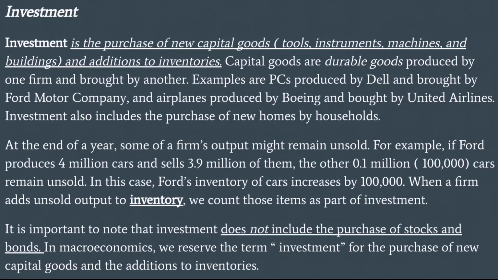At the end of a year, some of the firm's output might remain unsold. For example, if Ford produces 4 million cars and sells 3.9 million of them, the other 0.1 million, that is 100,000 cars, remain unsold. In this case, Ford's inventory of cars increases by 100,000. When a firm adds unsold output to inventory, we count those items as part of investment. It is important to note that investment does not include the purchase of stocks and bonds. In macroeconomics, we reserve the term investment for the purchase of new capital goods and the addition of inventories.